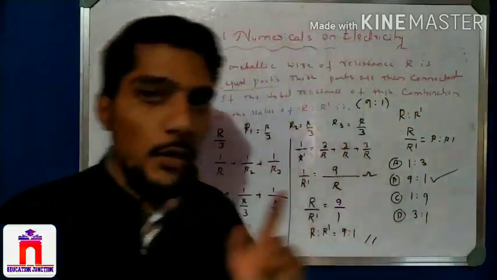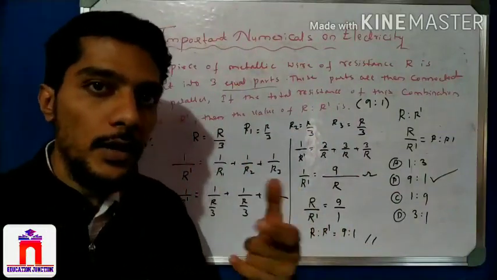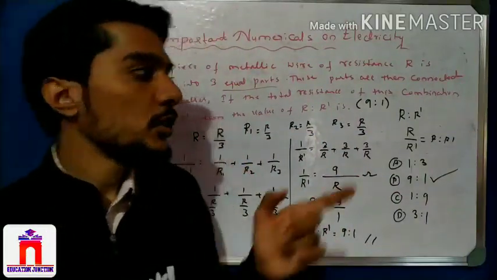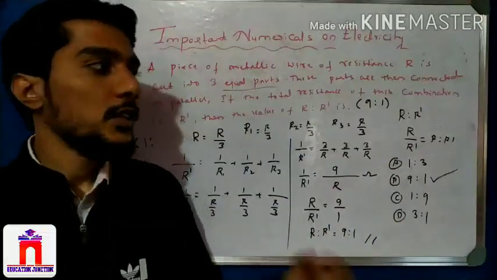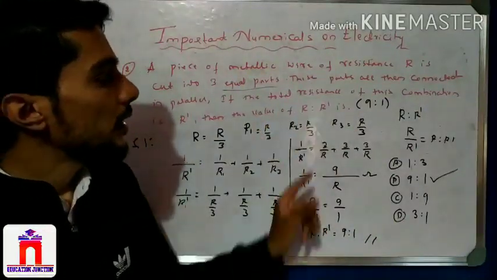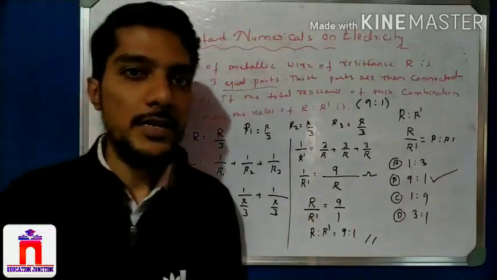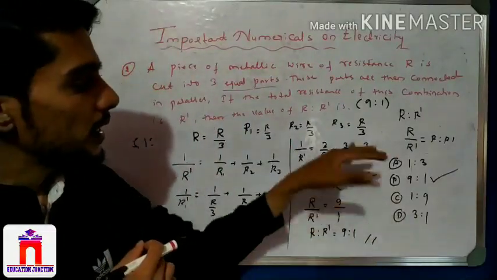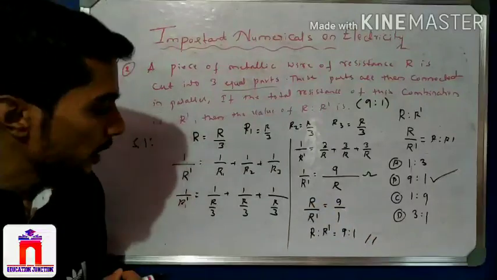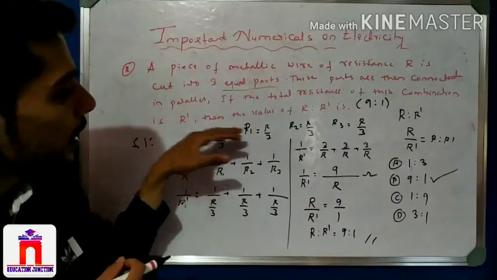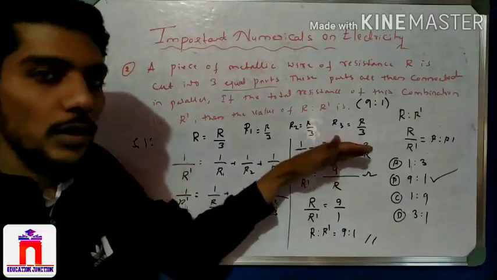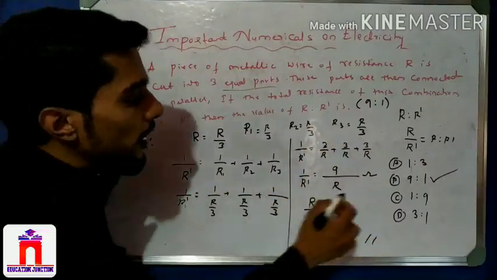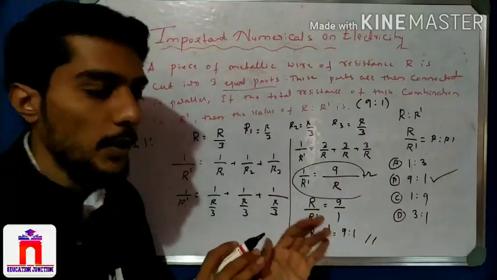So this is how we solve the problem. See student, the number one problem: 27 ohm divided into 2 equal parts. If you understand that, you can solve this one. Like that, we can also be given a general R, then calculate the ratio. That is the extended part. So you have to solve like that. I hope this is easy, right? Here, take the calculation. First make R by 3, R by 3, R by 3. Then take them in parallel, and with simple calculation we get this.